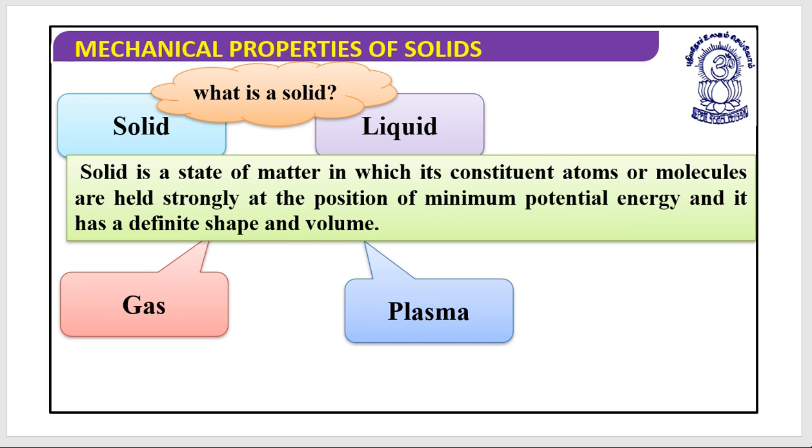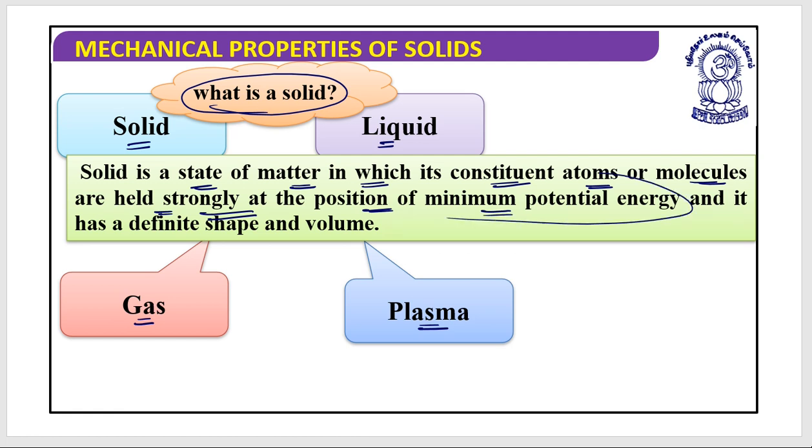question is, we have four different states. One is solid, another is liquid, another is gases, and one more is plasma. In this unit I'm going to find out the answer to this question: what is a solid? If I want to define it, a solid is a state of matter in which its constituent atoms or molecules are held strongly at the position of minimum potential energy, and it has a definite shape